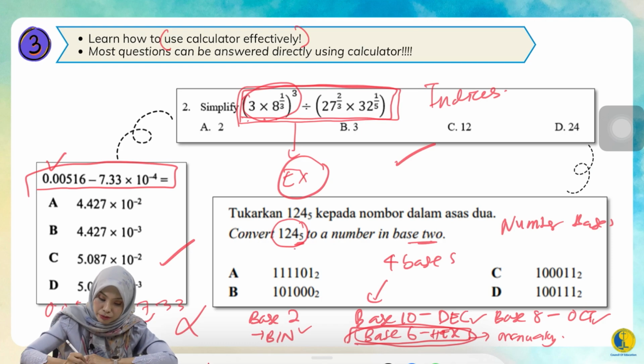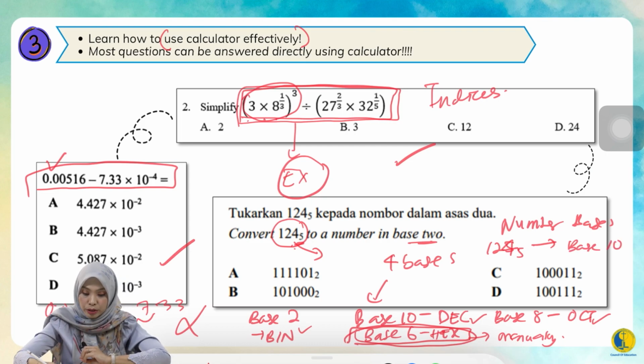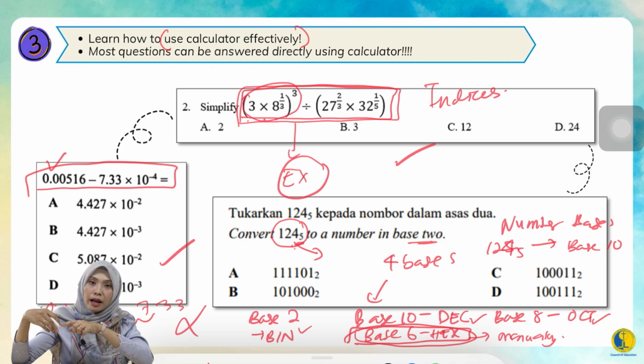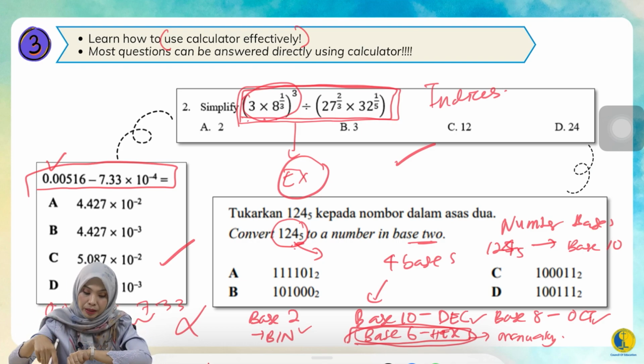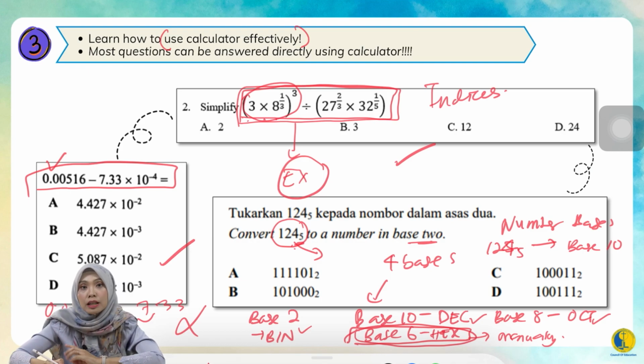So this one, base 5, you know, is not in the calculator. So what you can do is convert 124 base 5 into base 10 first, manually. I know you know how to do it, right? That manually takes less than 30 seconds. After that, you set up your calculator in base mode and then you convert it into base 2. Immediately your calculator will tell you which answer it is. Isn't it easy? Yes, but with one condition.